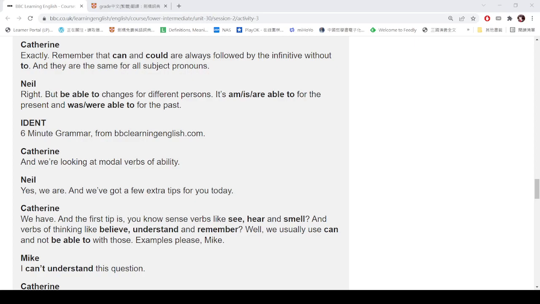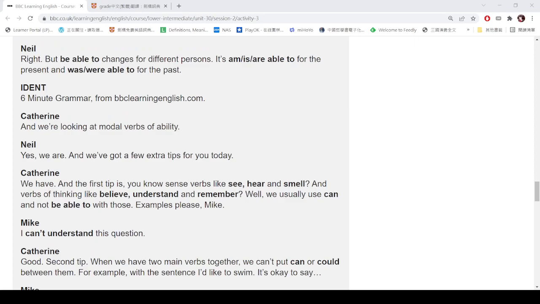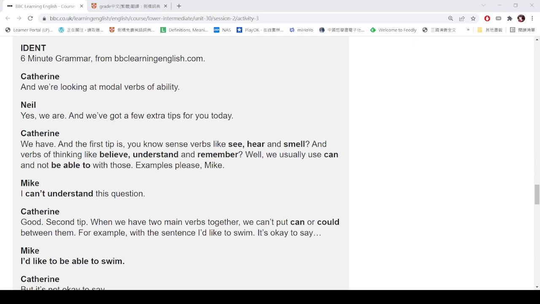6 Minute Grammar for bbclearningenglish.com. And we are looking at modal verbs of ability. Yes, we are. And we have got a few extra tips for you today.